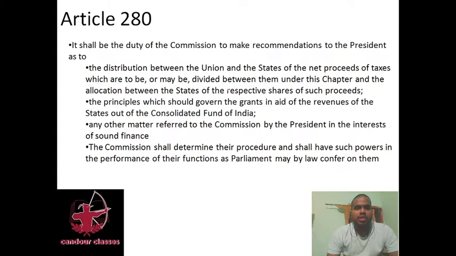Then further, it shall be the duty of the Commission to make recommendations to the President. Please note that it is their duty to recommend. It is like when you are selected in UPSC, it is not that you have passed the examination.